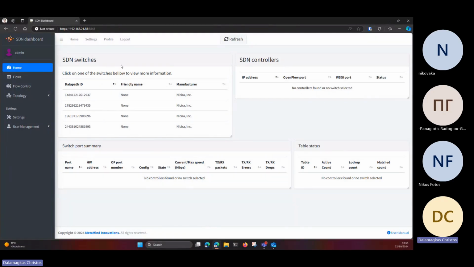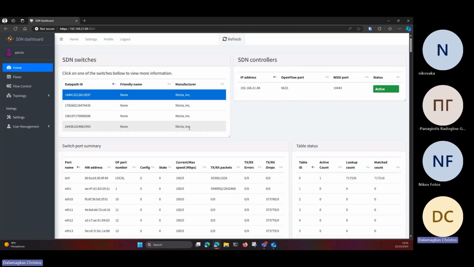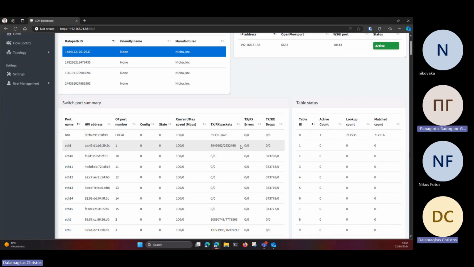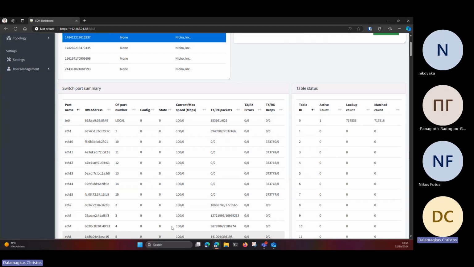We observe that currently, there are 4 SDN switches available. By clicking on one of those, we can observe more information, like the SDN controller associated with that switch, the available switch ports, as well as various network statistics for each port.